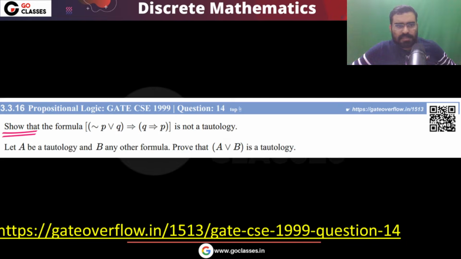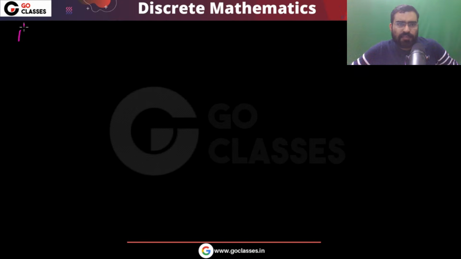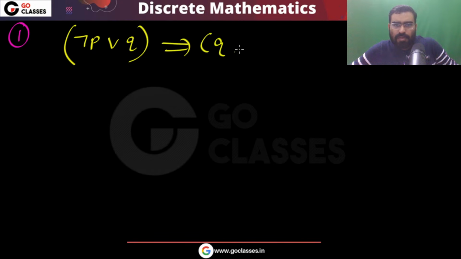The first question is to prove that this is not a tautology. On your screen: negation P or Q implies P. Let's see the first part. The first part is negation P or Q, which implies P. Let's see, is this a tautology or not? The question is asking to prove that this is not a tautology. So let's do this. You can see that this is an implication statement.